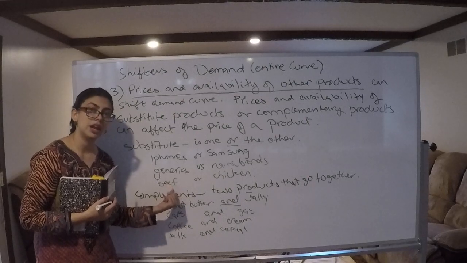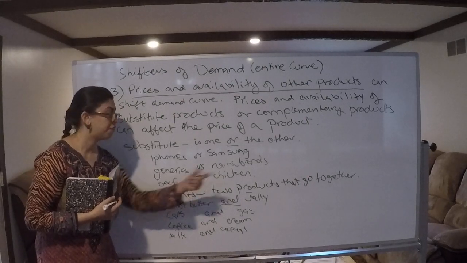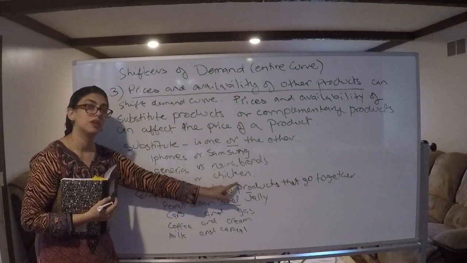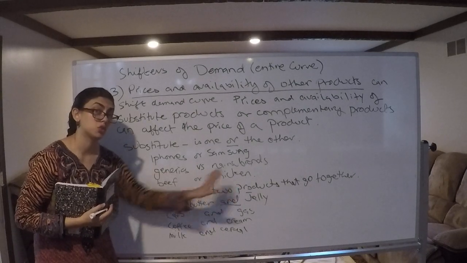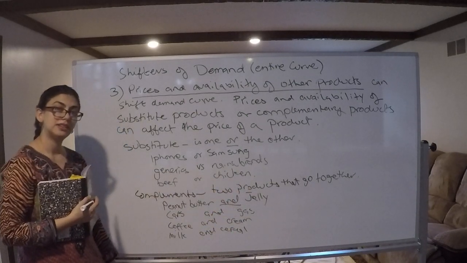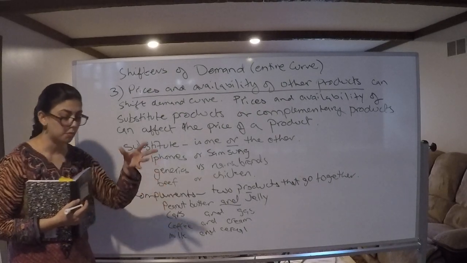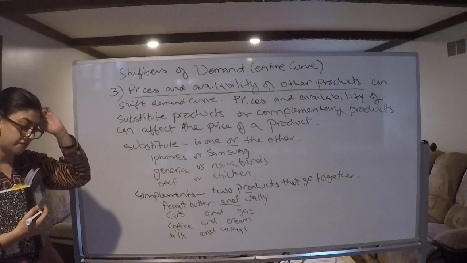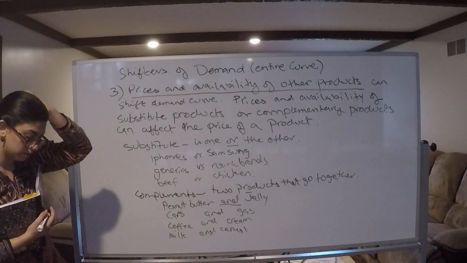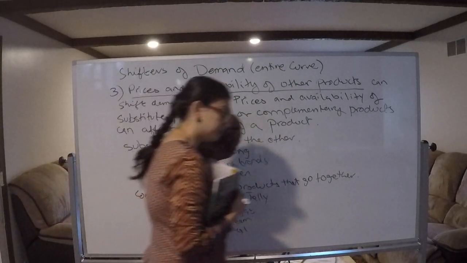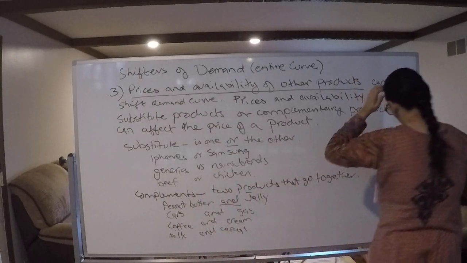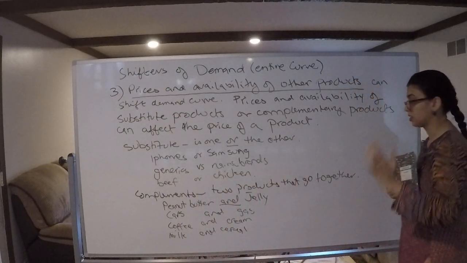Because the availability and prices of this affects the demand of this, and vice versa. Make sense? The availability and prices of other products affects the demand of your product. It can increase or decrease, vice versa.